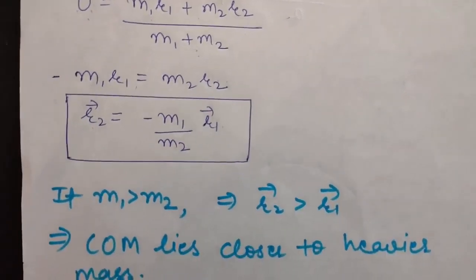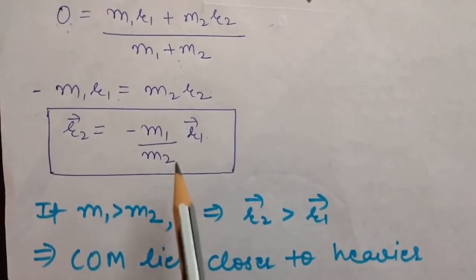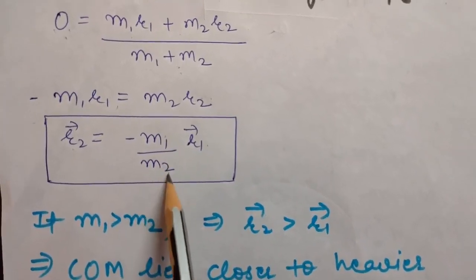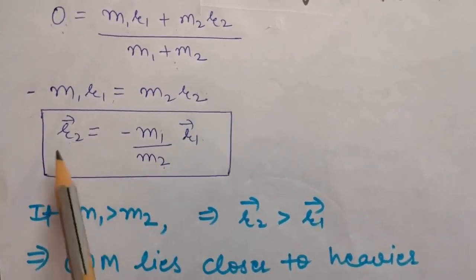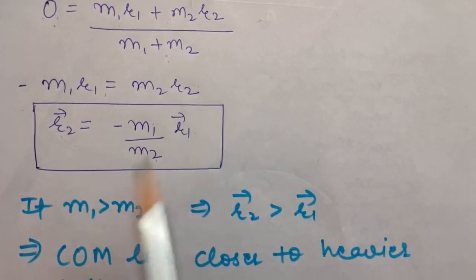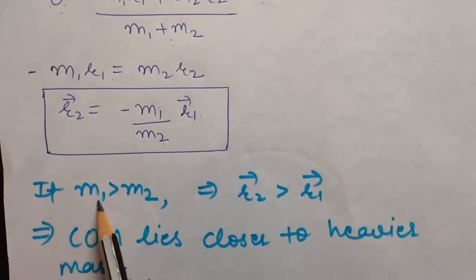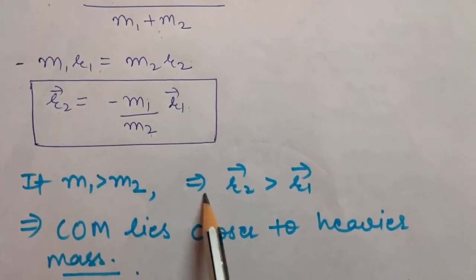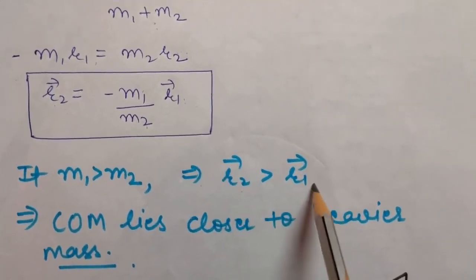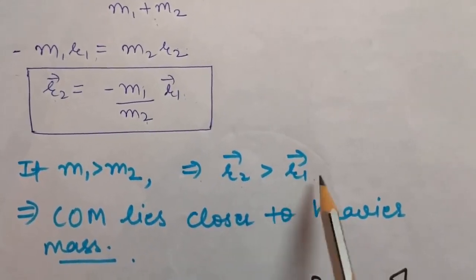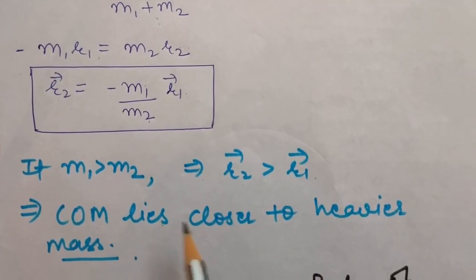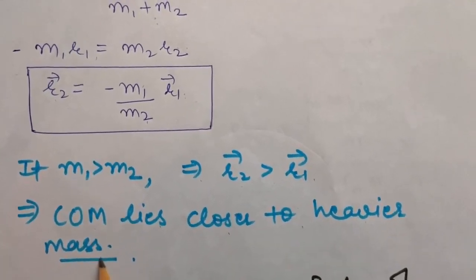So what can we conclude from here? See, suppose m1 is greater than m2, then which one would be greater? Obviously r2 will be greater than r1. So if m1 is greater than m2, then r2 is greater than r1. This means the center of mass is lying closer to the heavier mass.